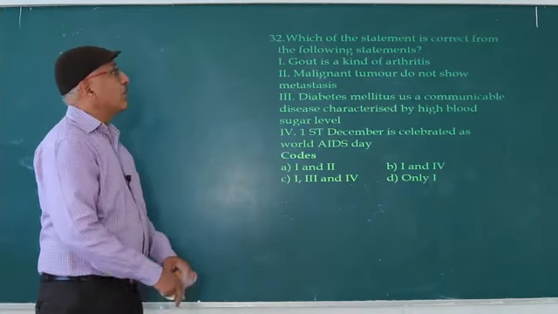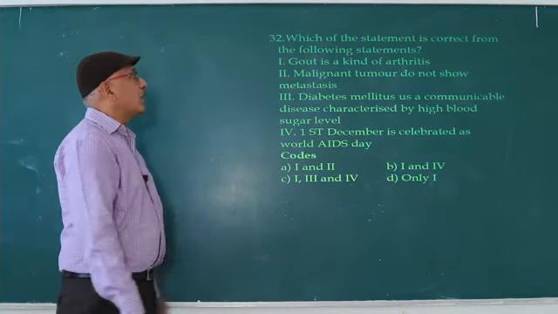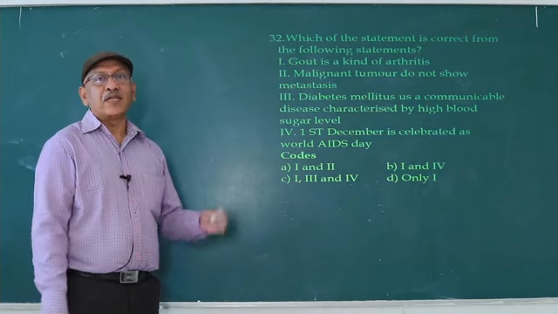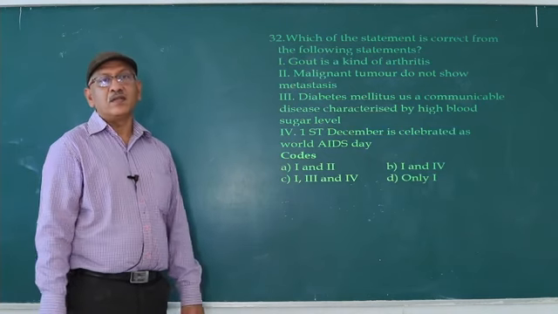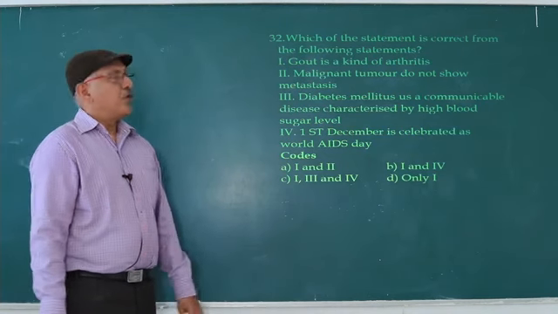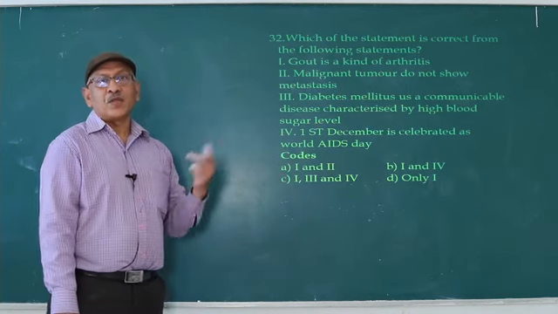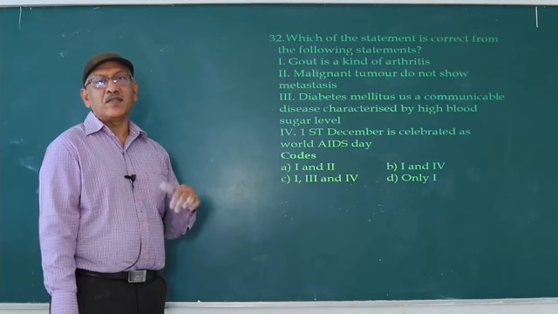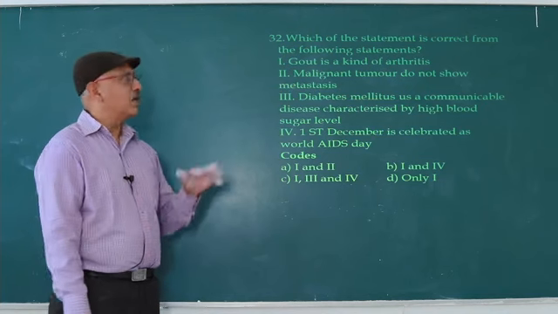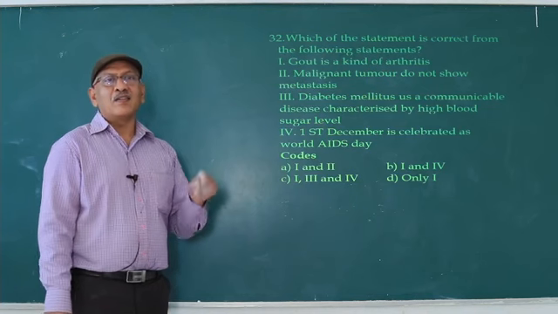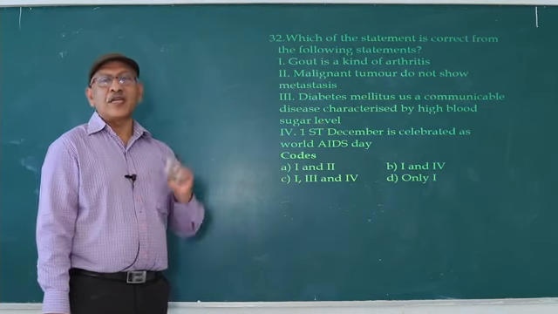Which of the statements is correct from the following? Gout is a kind of arthritis, correct. Accumulation of uric acid crystals in the joints, that is gout. Uricase enzyme is not synthesized. It converts uric acid into urea. Gout is not a problem to kidney. Non-synthesis of an enzyme, uricase enzyme.